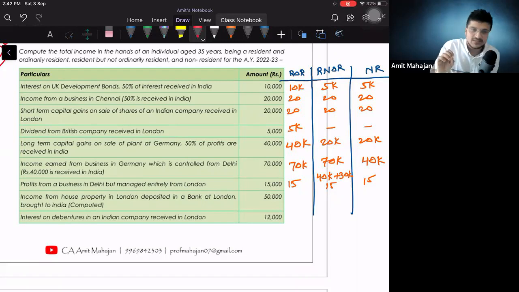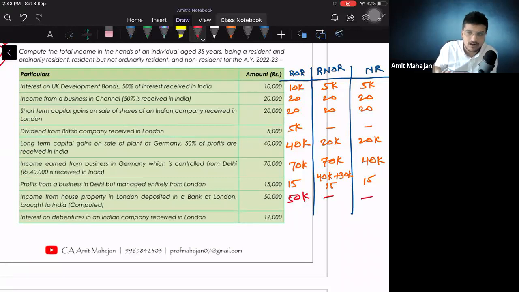Perfect. So basically, for ROR, we are not required to think about anything. Since the global income is taxable, the entire 50,000 is going to be taxable for ROR. But for RNOR, the first time it was received, it was in London. It wasn't remitted to India, and that is why it is not considered Indian income, and that's why for RNOR it is not taxable.